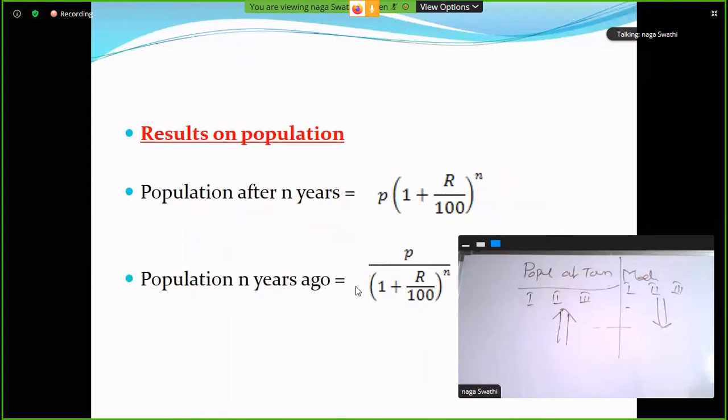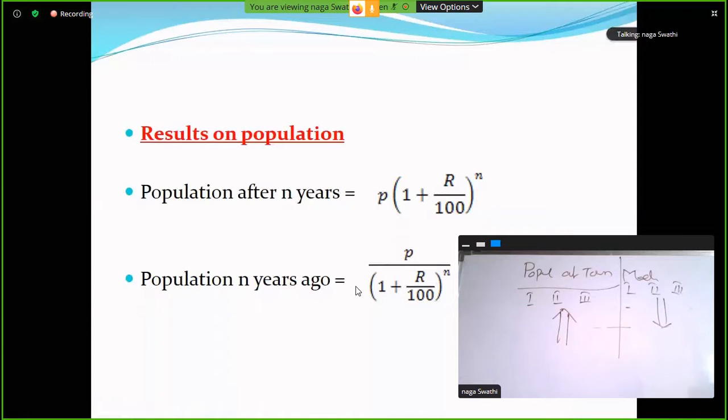Here we have a formula. Results on population: population after n years is equal to P into 1 plus R divided by 100, whole to the power of n.